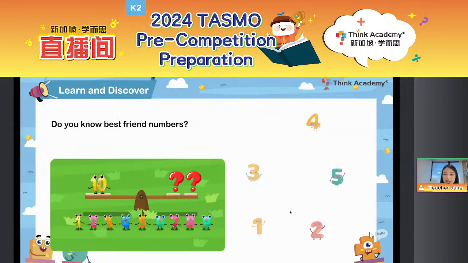So, everyone, let's have a look. Before we start, let's warm up together. Have you ever heard about best friend numbers? That means if we put the two numbers together, if we add them up, we can get a full 10, right? And we also know that the 10 can help us a lot to do the calculation. So let's warm up together. The best friend numbers can add up to get 10. So can you have a guess? What is the good friend pair with number 1? Please type in your chat box. 1 plus which number equals 10? 1 plus what equals 10?